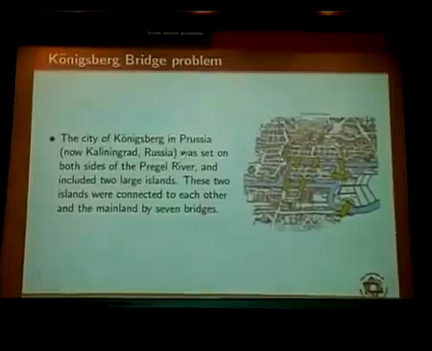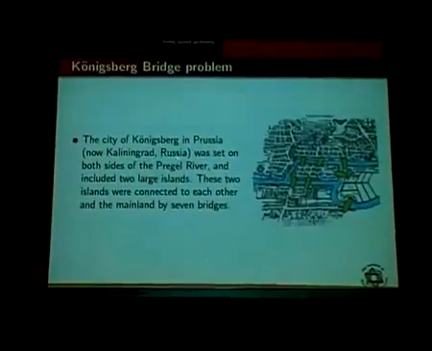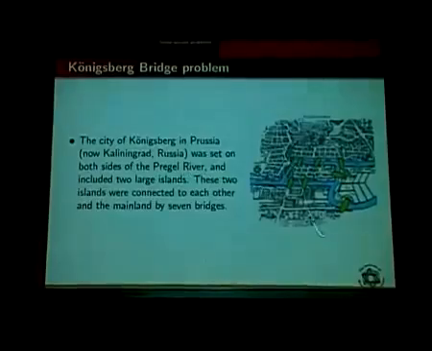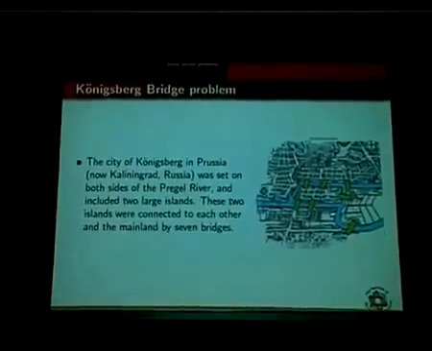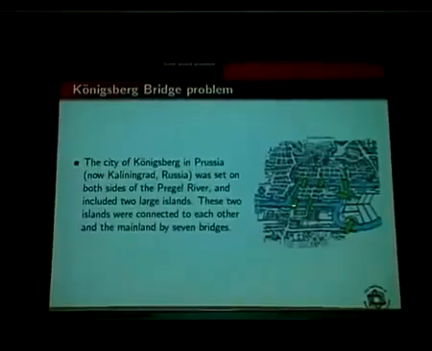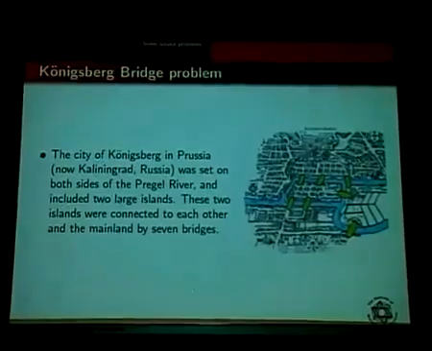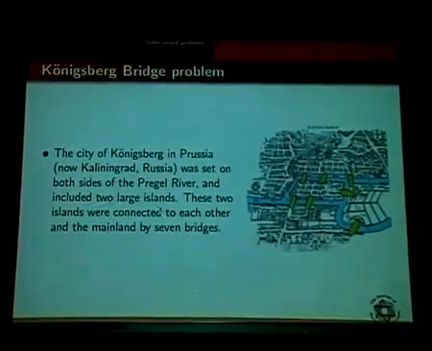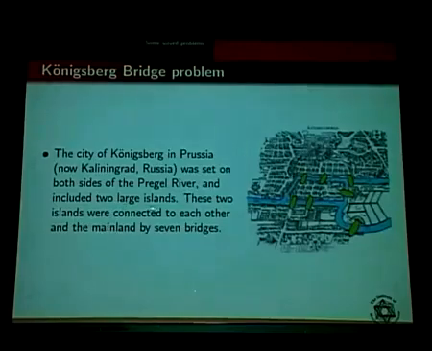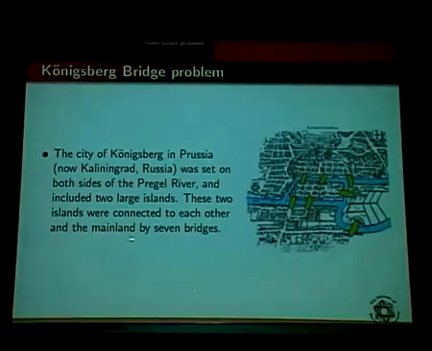The city of Königsberg in Prussia, now Kaliningrad, Russia, was set on both sides of the Pregel River. So this is the river, represented in blue color. It included 2 large islands. This is one island and this is another island. These 2 islands were connected to each other and to the mainland by 7 bridges. Can you see here? The bridges are represented in green color. 1, 2, 3, 4, 5, 6, 7. 7 bridges are there.